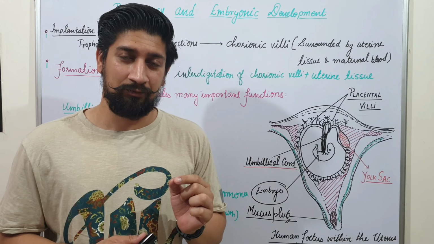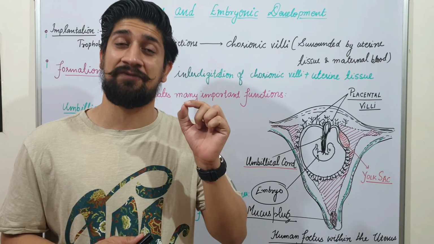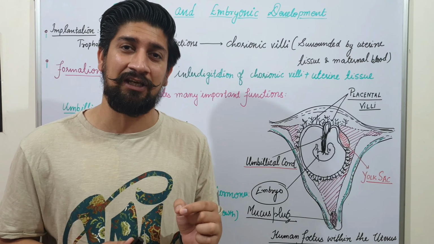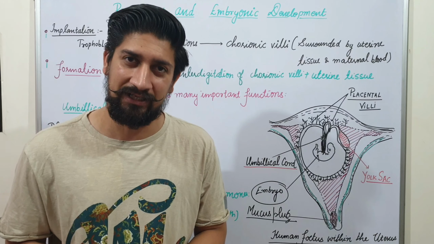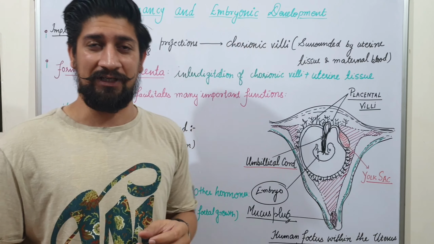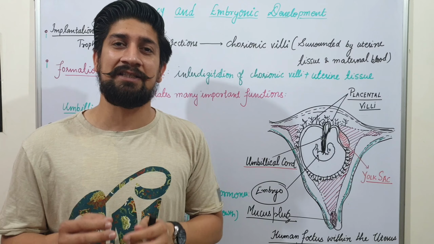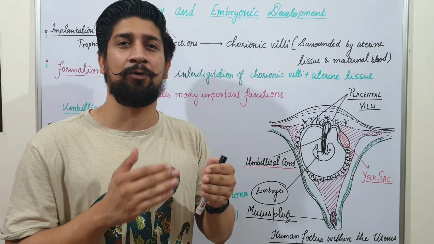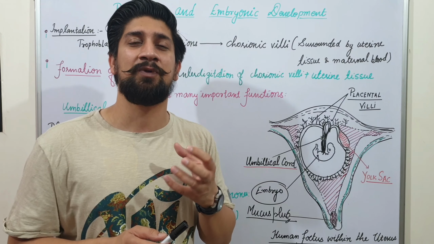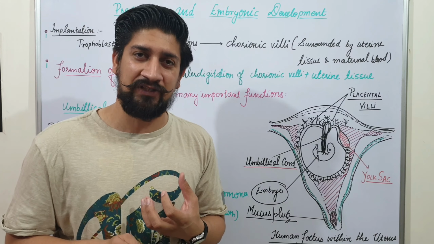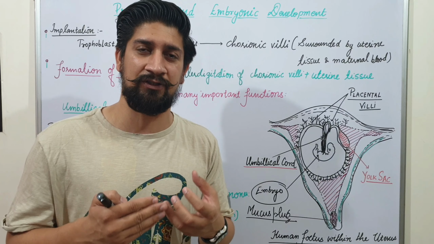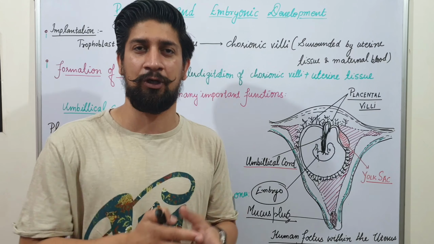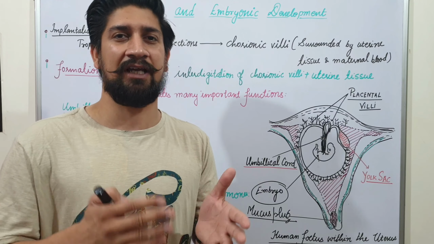Pregnancy, I told you, the fusion of sperm and egg cell is called fertilization, whereas the attachment of the zygote within the uterine cavity with the maternal tissues is called pregnancy. Next is embryonic development. Embryonic development means embryogenesis, the formation of the embryo and how the embryo will develop into a mature fetus. For that, we have special kinds of cells which will undergo divisions and differentiations, and that will lead to the formation of different organs and finally a mature fetus. And how exactly does this process happen?